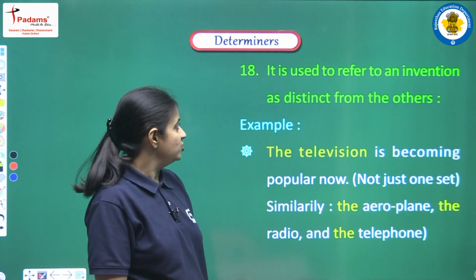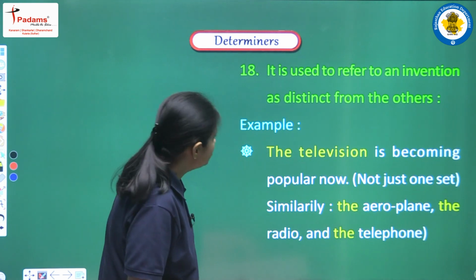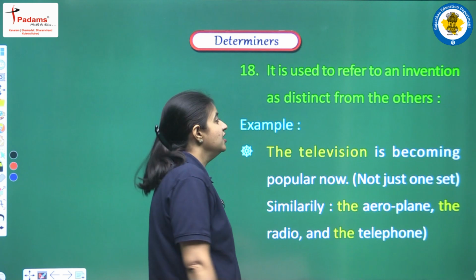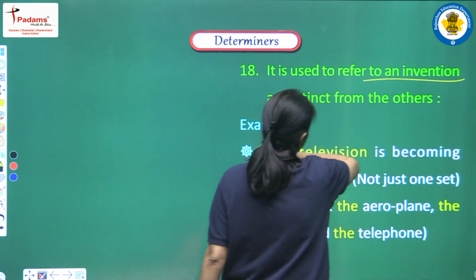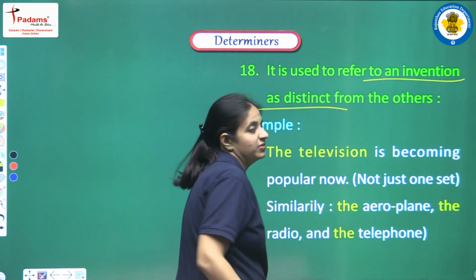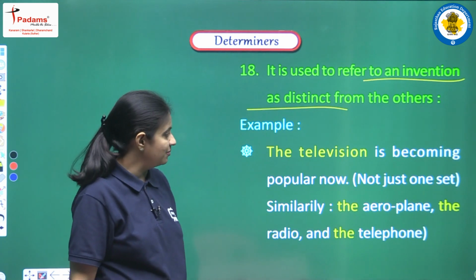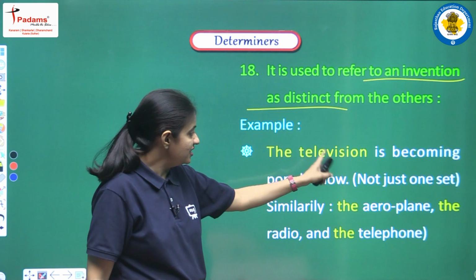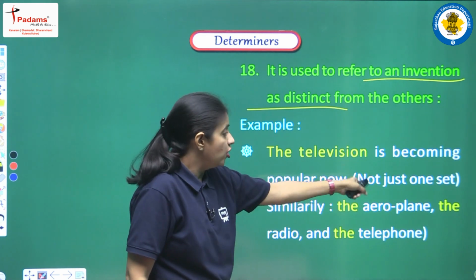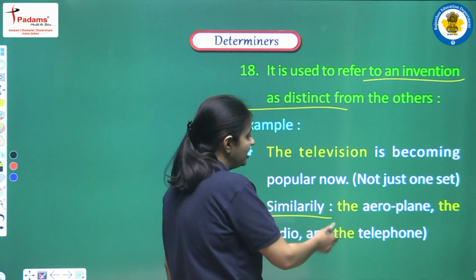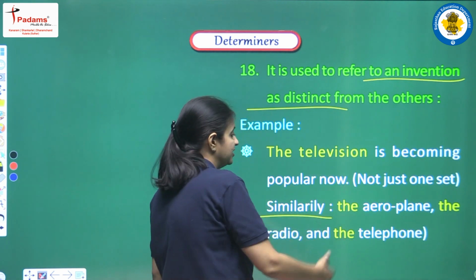Next, it is used to refer to an invention as a distinct form from the others. So when we are talking about an invention that is very much distinct from the others, at that time we have to use the article. The example: the television is becoming popular now, not just one set. Similarly, the aeroplane, the radio and the telephone.